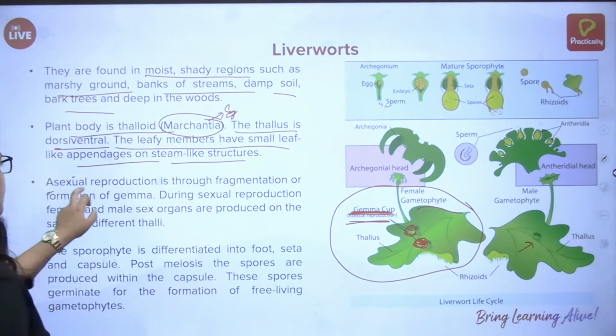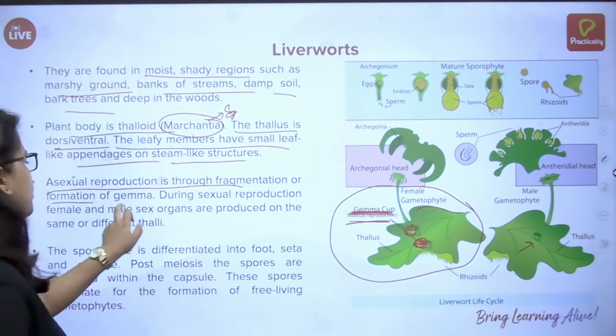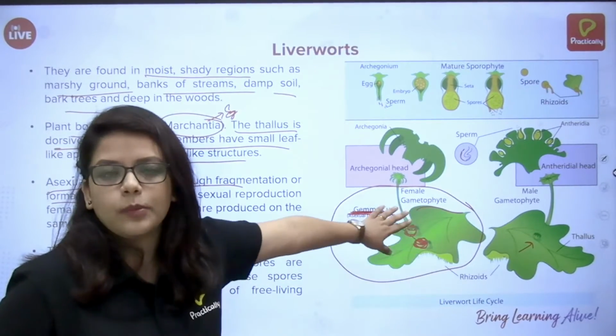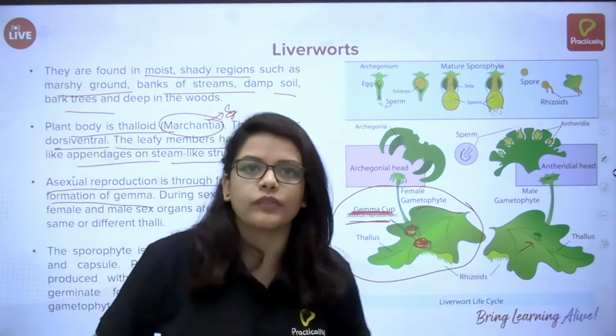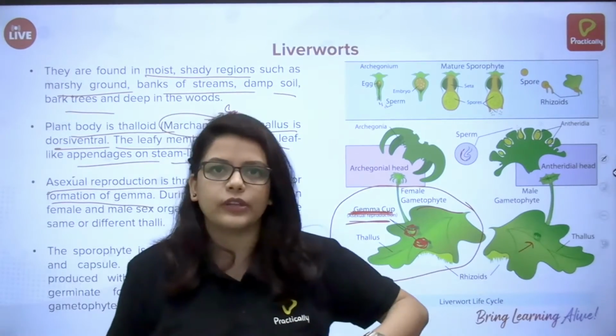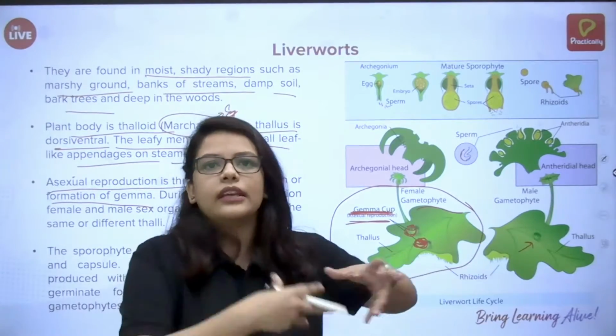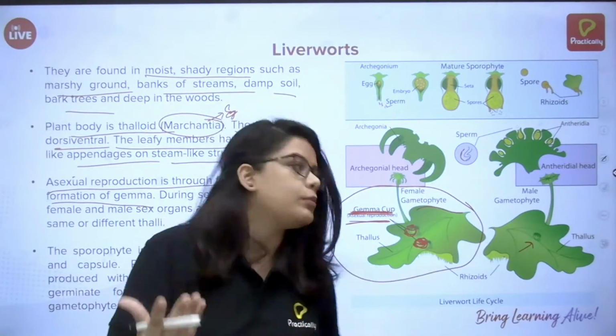Now, asexual reproduction is through fragmentation or formation of gemmae. As I said, the gemma cups help in asexual reproduction. There are no gametes involved. There is no archegonium and antheridium and all of that. It's just with the help of gemmae, they go through fragmentation and they reproduce.